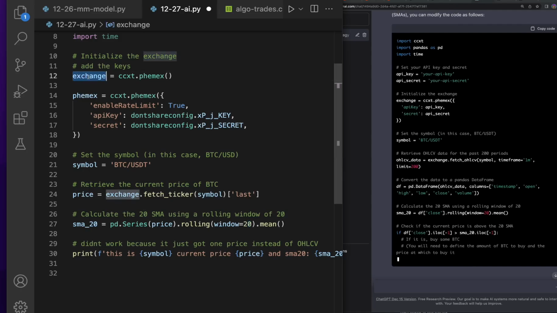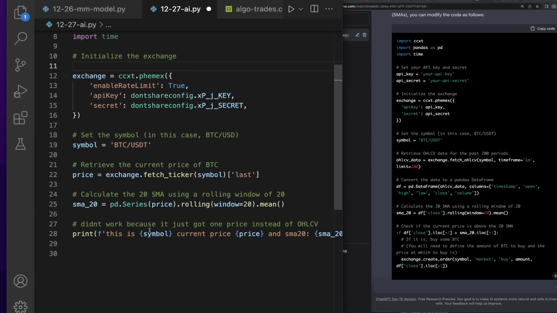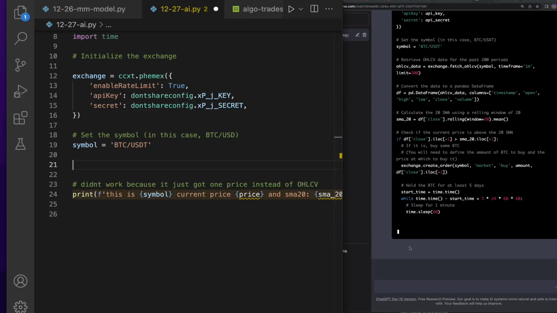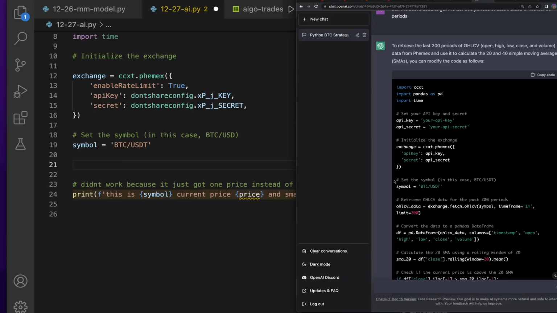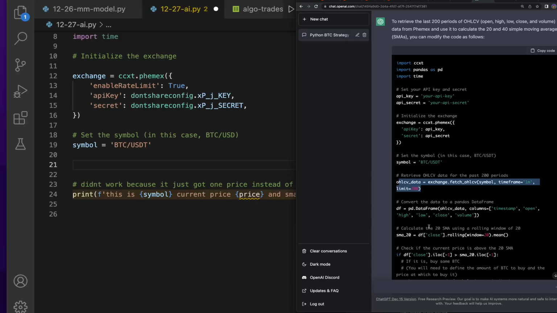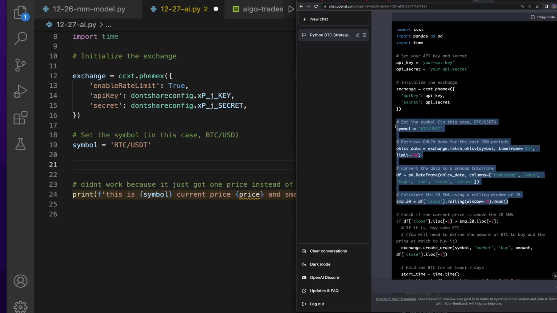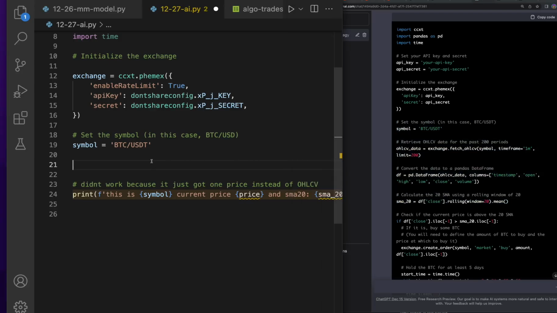Let's call this exchange, since it's doing that. And let's run another test on this after we make these updates. So I'm gonna delete these two lines and we'll go ahead and try this out. So let's start here. It says set the symbol, and then it gets the open, high, low, close volume data. It looks like it gets the limit of 200 now, which is great. It sets the data frame, which looks awesome to me. I mean, first look. And then it gets the rolling mean. So let's go ahead and pull in all of this here and run it.